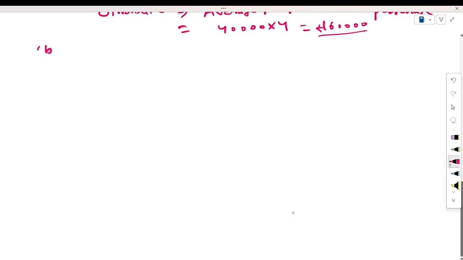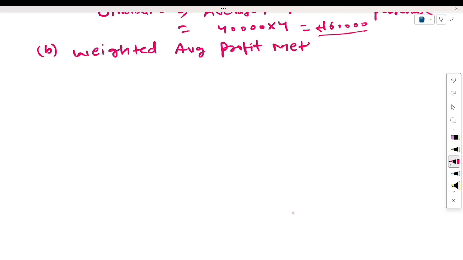Under this method, first of all, you have to calculate the weighted average profit. How will you calculate it?